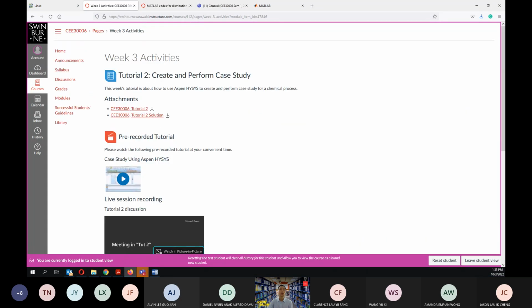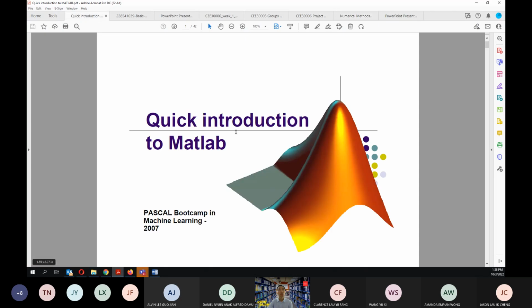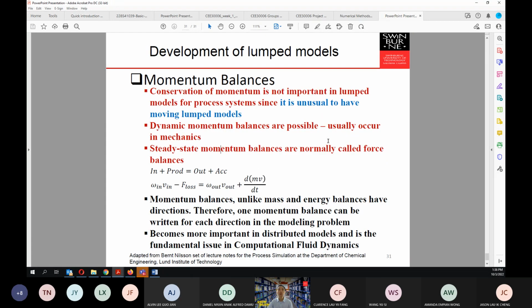Okay, so if there are no questions, then I will continue a little bit into the introduction of the MATLAB code. Okay, so this one should be given in Example 9, slide 30. Example 9, slide 30.